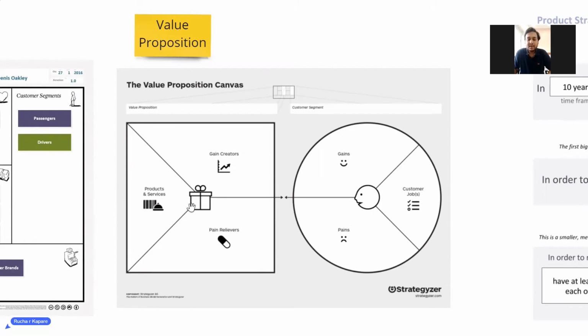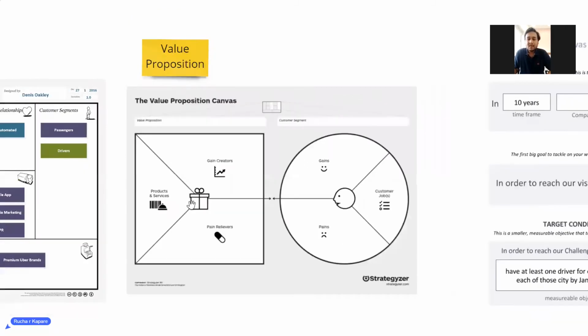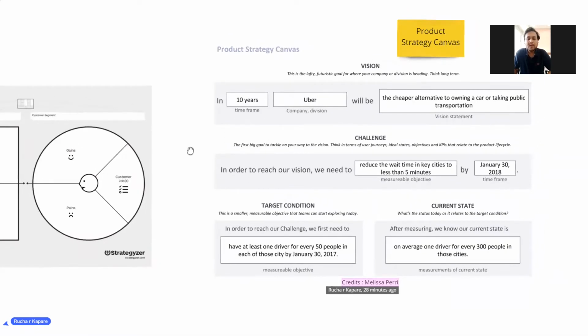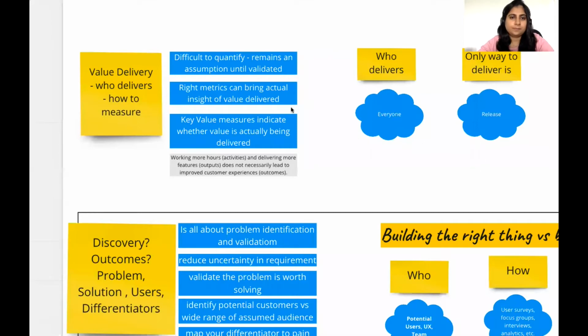They have gains that they want to get out of your product, and there are pains that they want to get rid of. That's how you can do one-to-one mapping between what your customers want and what you're trying to offer, and see if you are doing it the right way. We have put up one more example here. It's called a product strategy canvas. This is something that you can go and read on the board or maybe Google, but it's also one of the alternate ways of looking at your product or business.